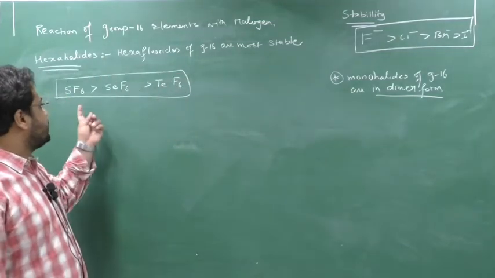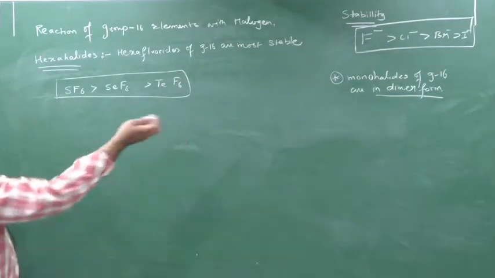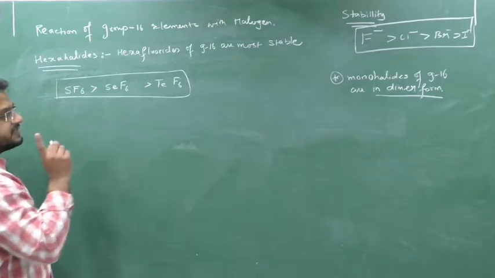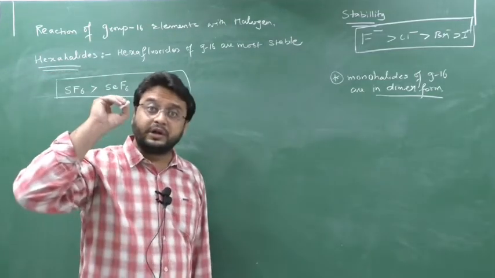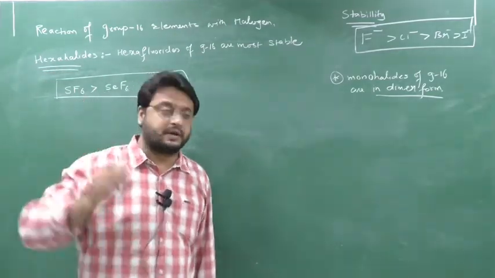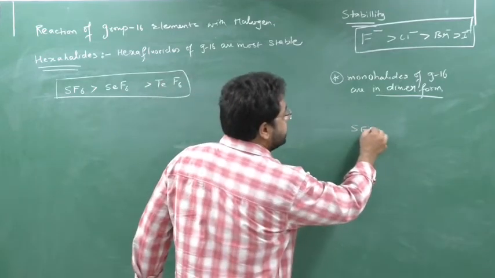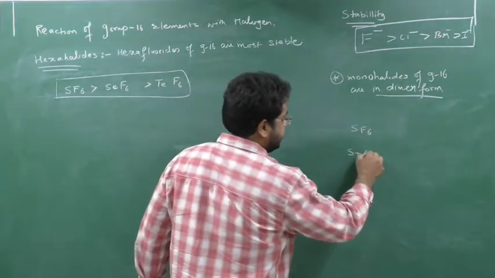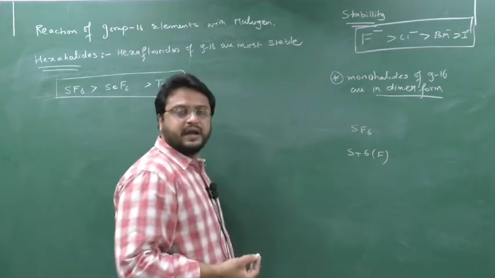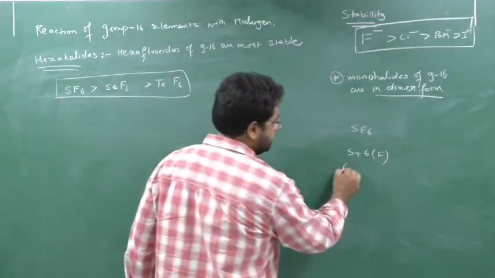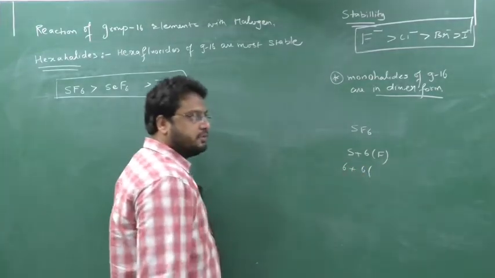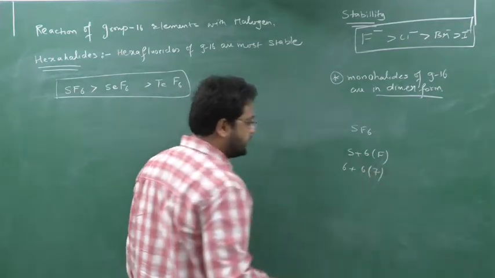Now we are going to study the geometry of SF6. First we will see the hybridization with our own trick, which we are using in our class. So for SF6, we take S and 6 into F. S outermost electrons will be 6 and fluorine outermost electrons will be 7.